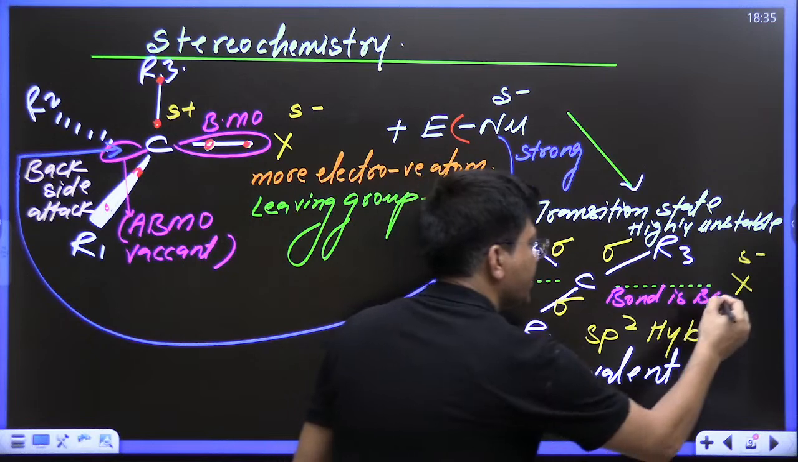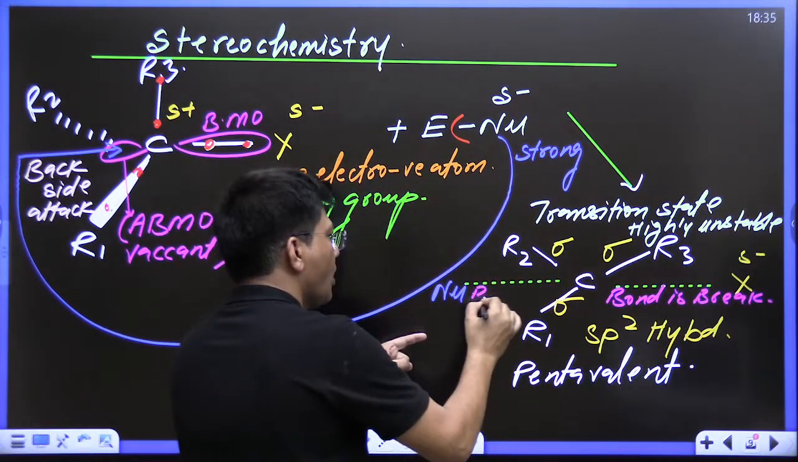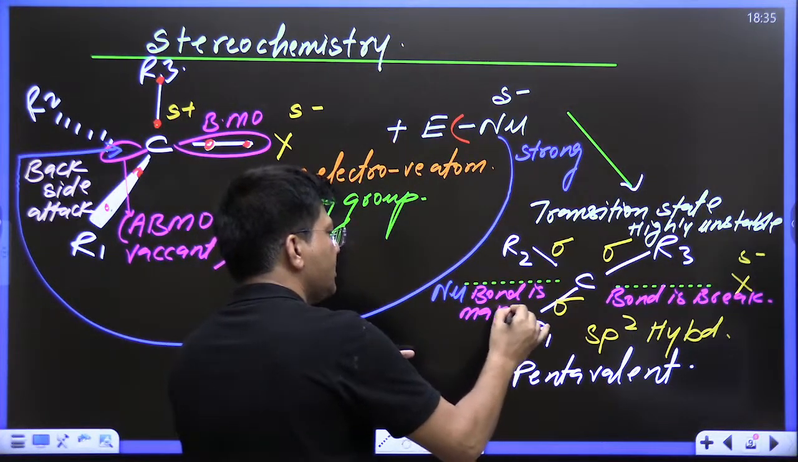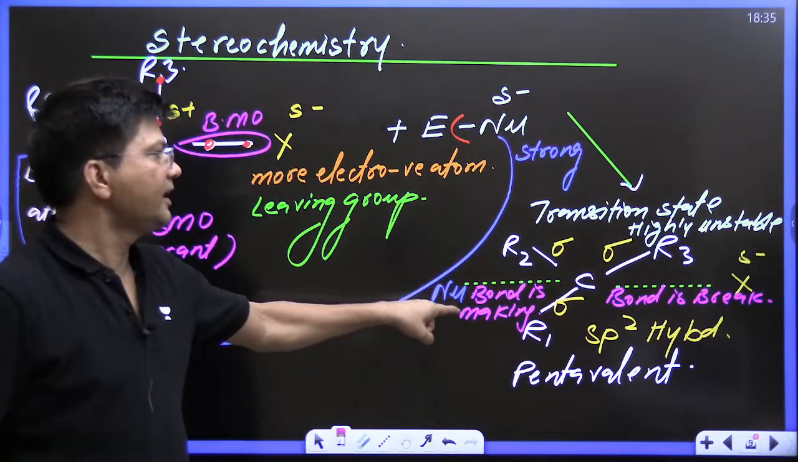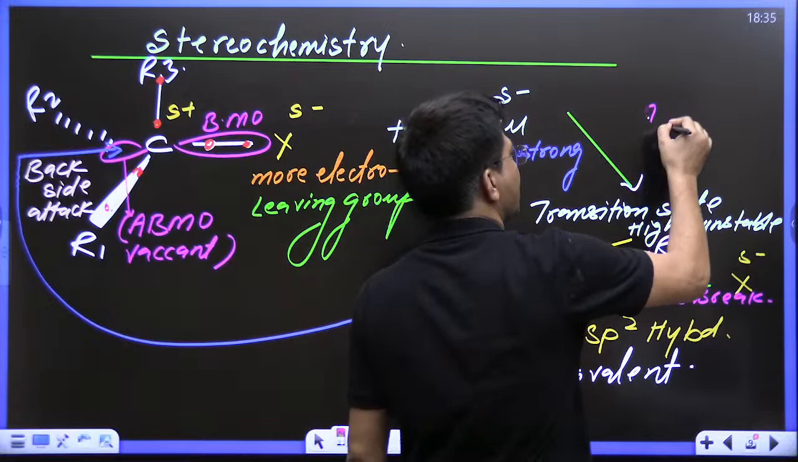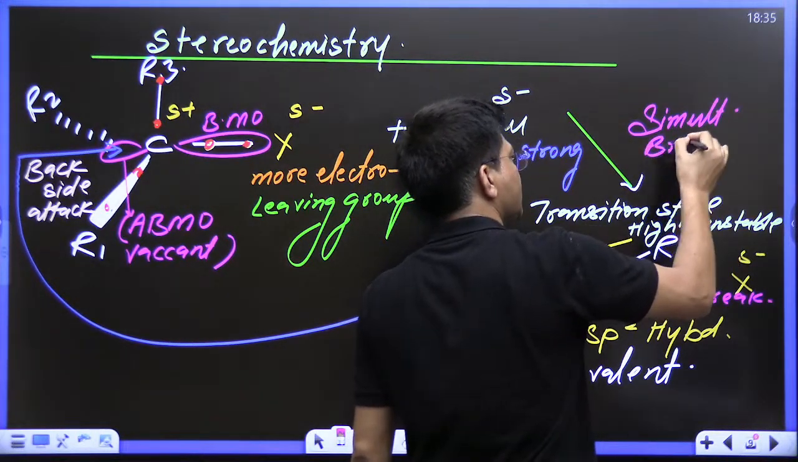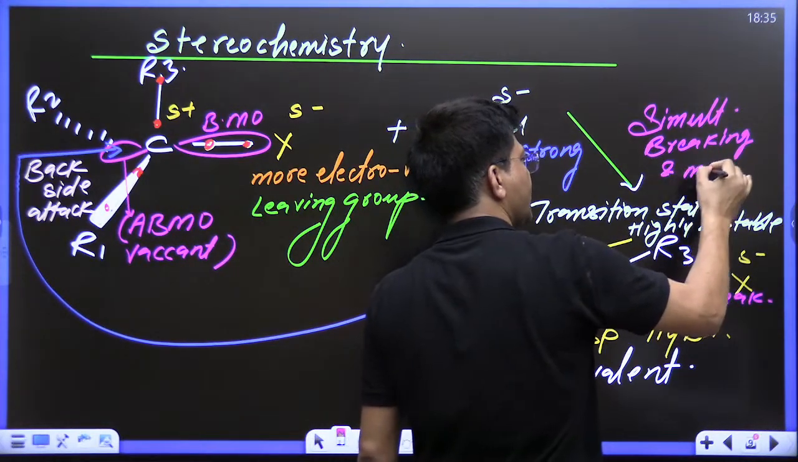This bond is breaking. And this bond is getting formed. Bond is making. So simultaneous making and breaking. Can you understand? This is the state where simultaneous breaking and making is taking place.